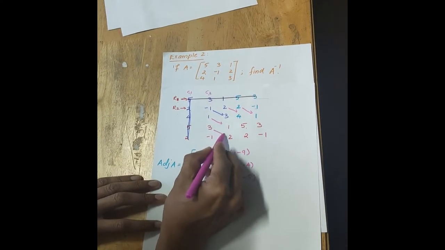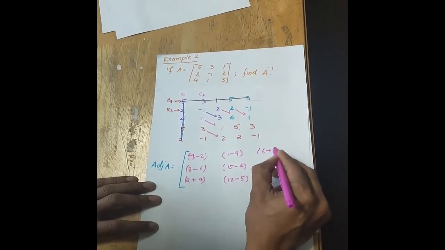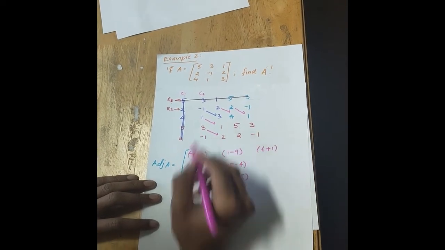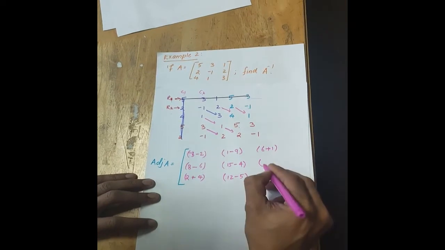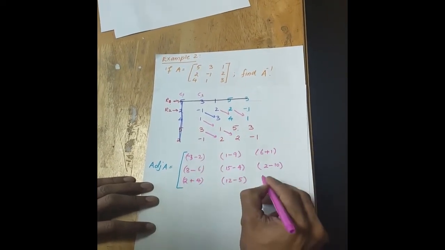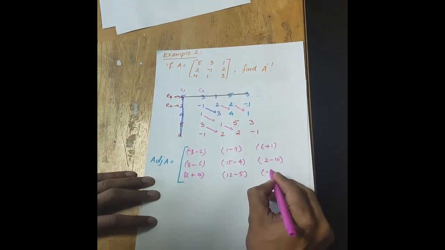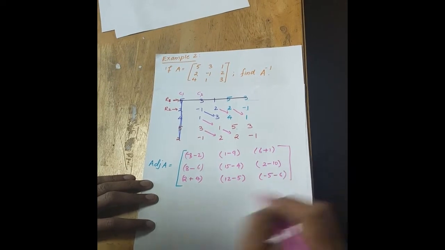So last one now. So this value here, 3 into 2, how much? 6 plus 1. See, minus is here, so it becomes plus here. So next, 2 minus 10, right? So 5 into 1 minus 5, minus 6 here. So you are done with the adjoint here.